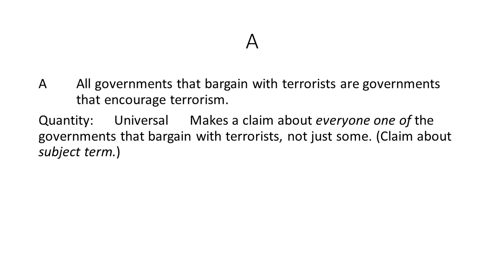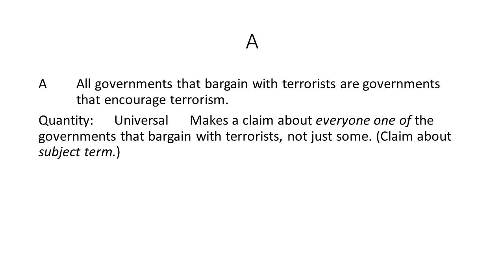Does it say something about all of the members of the class of the subject term? Here, it tells us that every one of the governments that bargain with terrorists is a government that encourages terrorism. So it's making a claim about all of the things in the subject term category, class, or group.